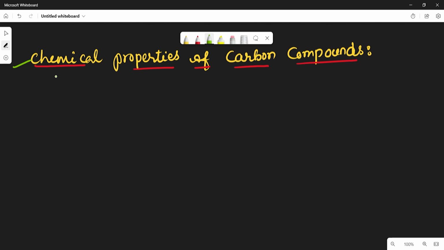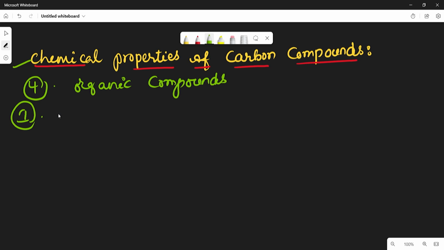So here in your textbook some important reactions are given below. There are mainly 4 types of chemical reactions possible in organic compounds. So what are the 4 types? Let us discuss one by one. The first one is called combustion reaction. We know it very well. What is combustion reaction?